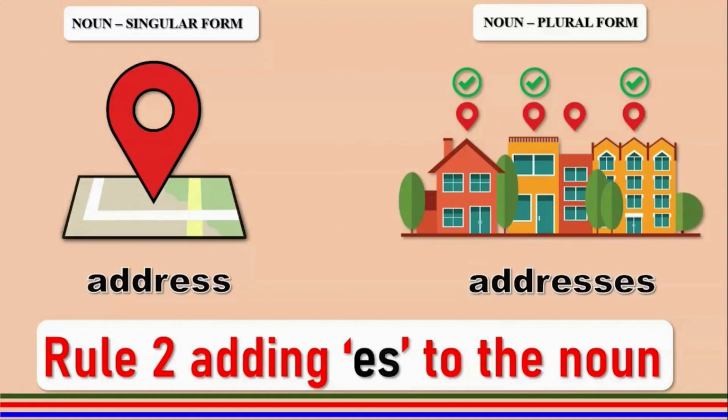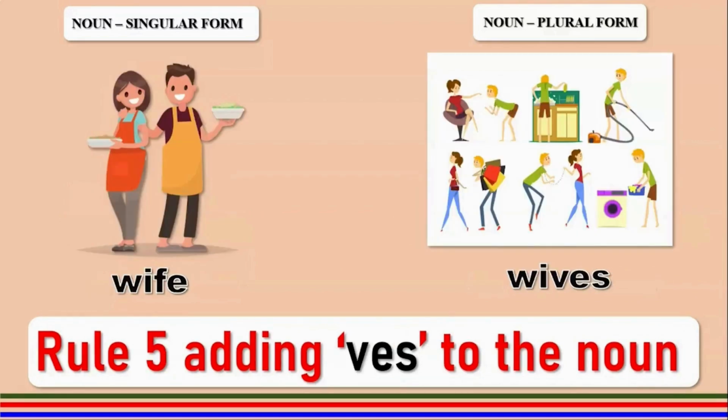Address, the word ends with double S. So this will take rule number 2 and we will add ES to make it plural. Addresses. Singular is wife, and we are going to apply rule number 5 to replace the FE with VES. So it becomes wives.